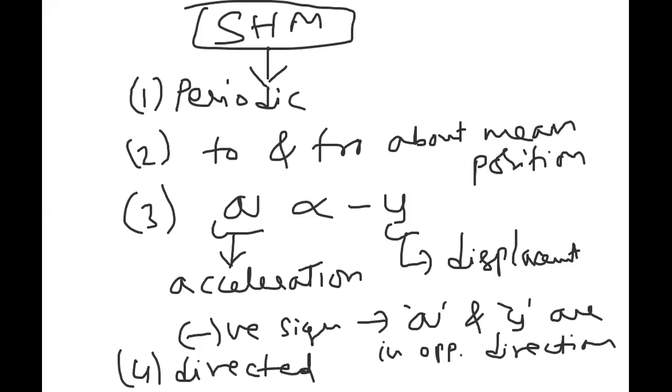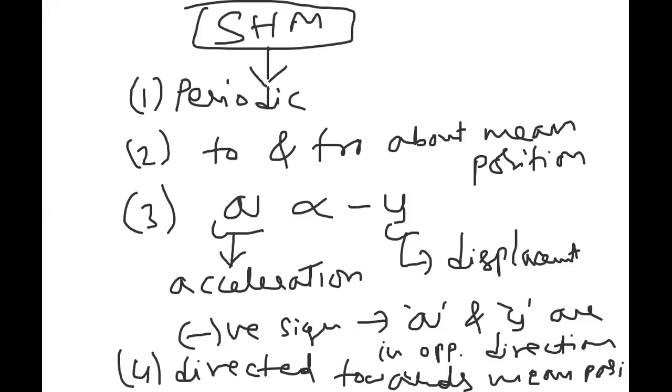What do you mean by mean position? The question arises, since Sir keeps saying mean position. The mean position is the point where the body, when left free, finally comes to rest.